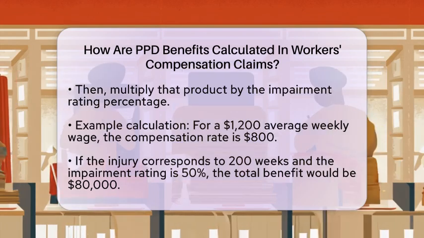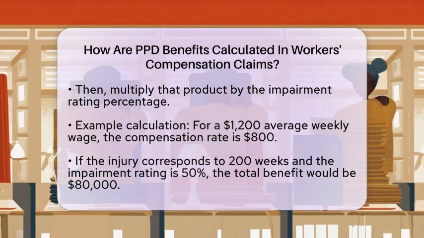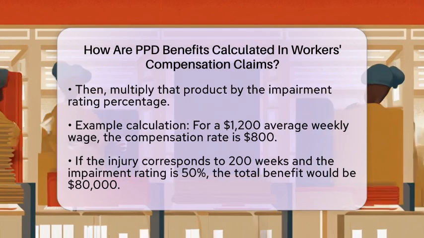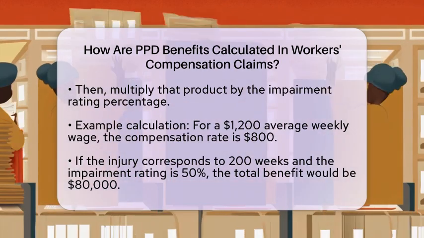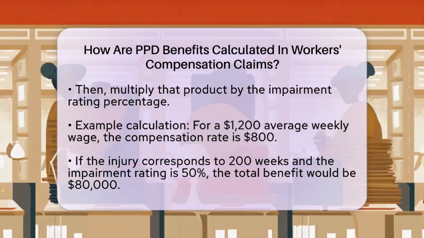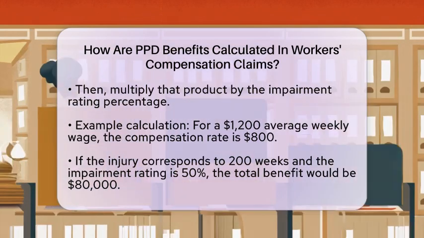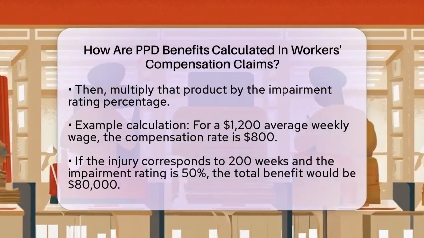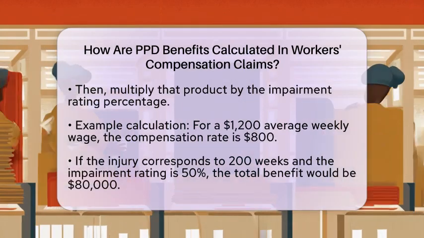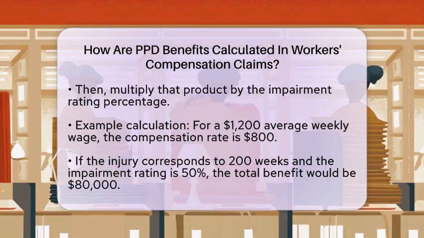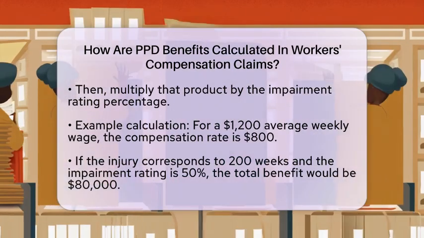For example, if a worker had an average weekly wage of $1,200, the compensation rate would be $800. If the injury corresponds to 200 weeks on the schedule and the impairment rating is 50%, the total benefit would be calculated as $800 multiplied by 200 multiplied by 0.5, resulting in $80,000.